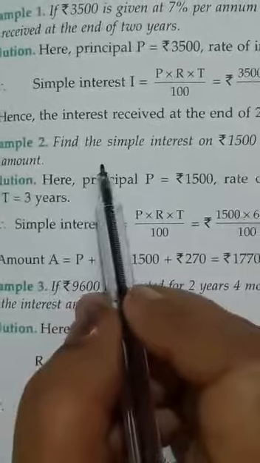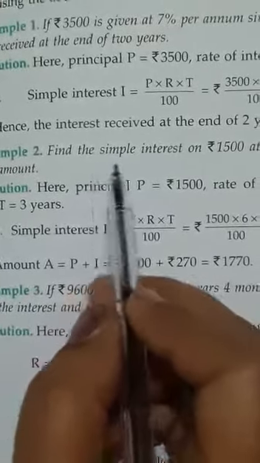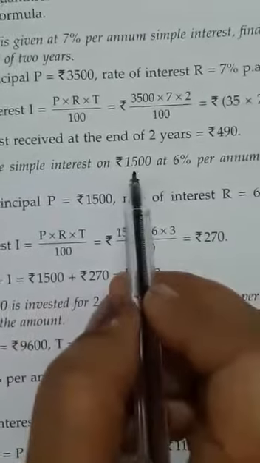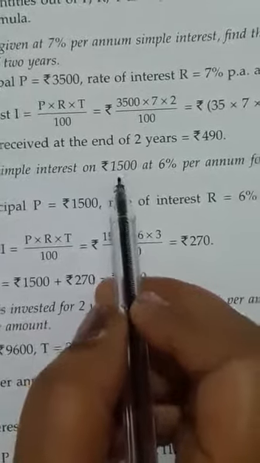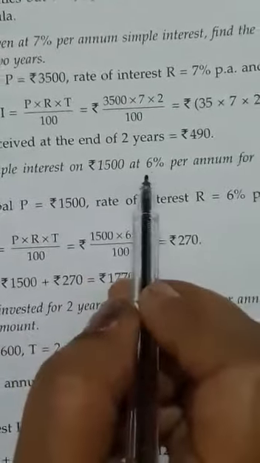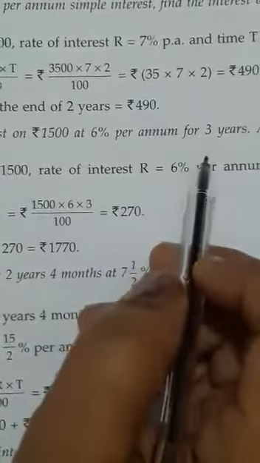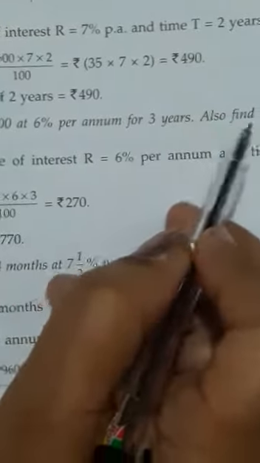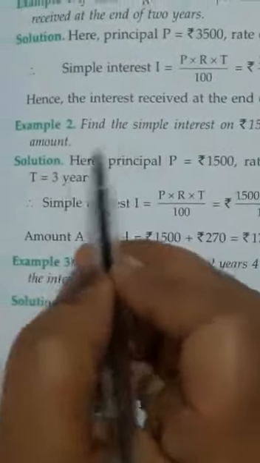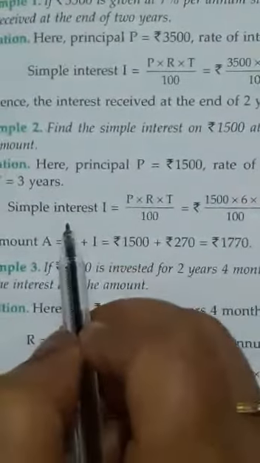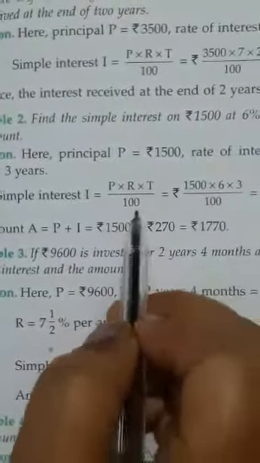Example number 2, children, when you have to find out the amount. Find the simple interest on rupees 1500, it means 1500 is the principal, at 6% per annum, which is the rate, for 3 years, which is the time. Also find the amount. It means you have to find out the simple interest and the amount. So the simple interest formula is P into R into T upon 100.